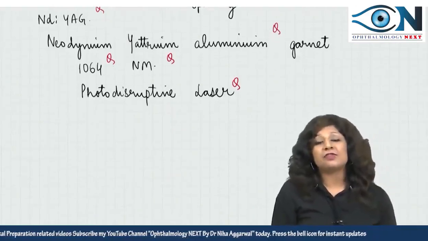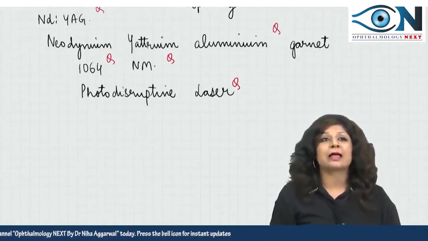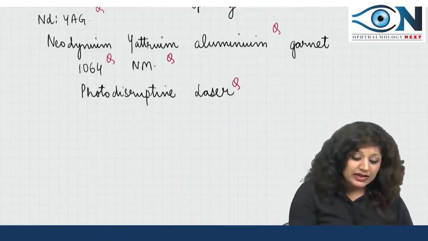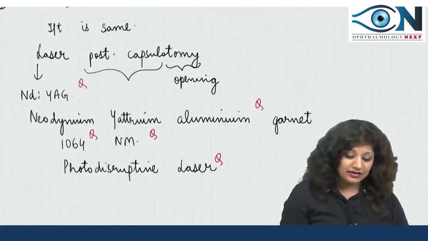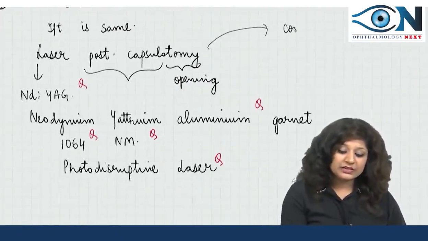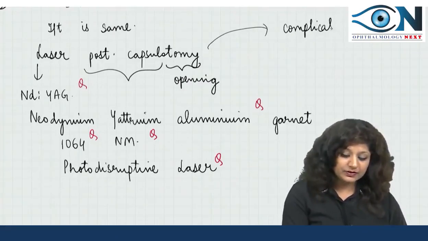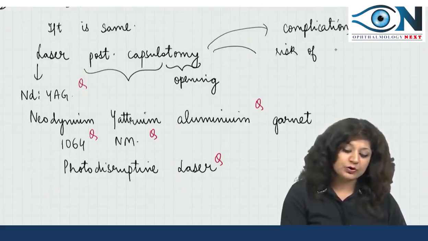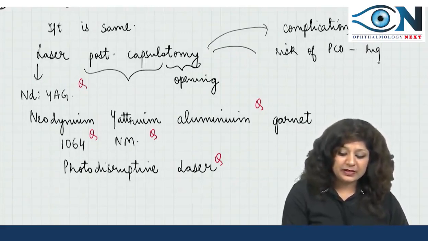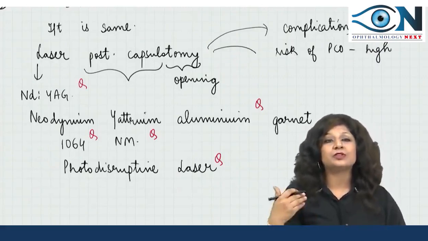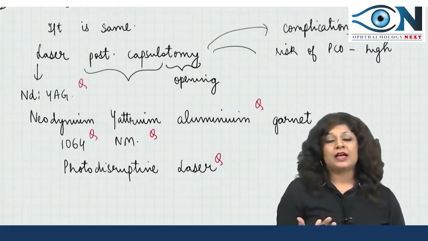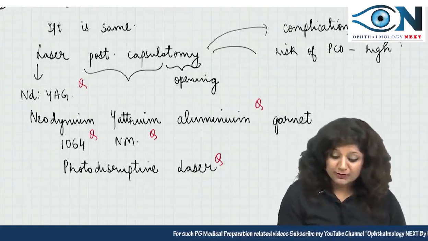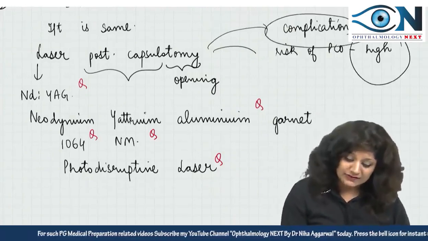Now, why are we trying to prevent the posterior capsule problem, PCO, in the young patients, as in this question? Actually, the treatment that we are giving here also leads to several complications, right? Plus the risk of PCO is very high in these patients. So it's always better to prevent the PCO rather than having this PCO and then trying to remove it. The chances of PCO are very high, the complications are very high.